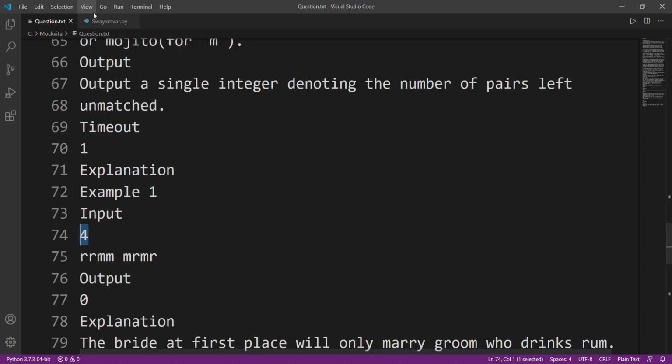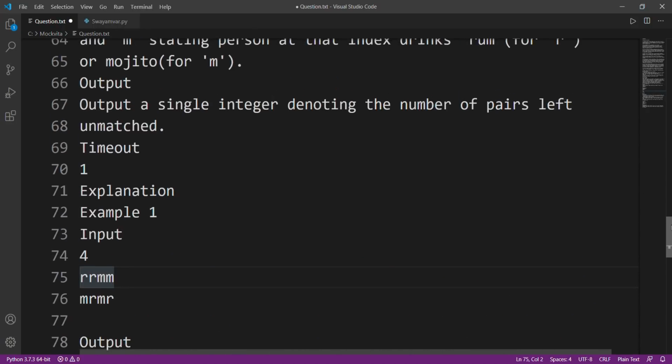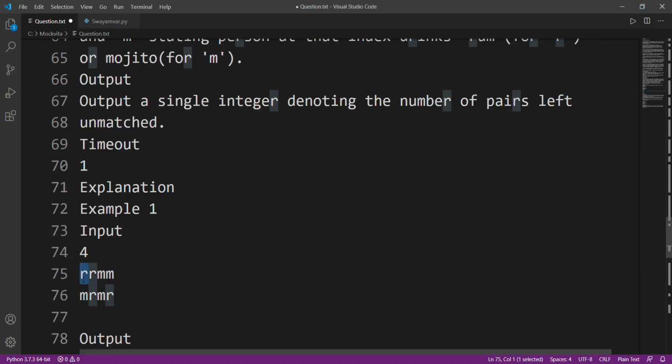Now instead of wasting time here, let's move on to the part of analyzing the question. So suppose we have two strings, RR and MM, MR. This is the first person, R. Let's say this is the first bride, R. I think we'll be provided with the bride first. Yes. So first, our bride prefers drinking rum, and the first groom prefers mojito. So she will reject him, and he will move back to the line.